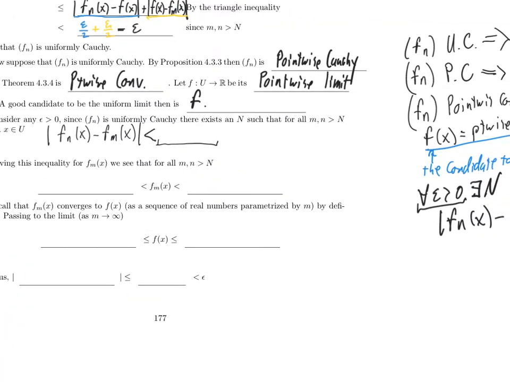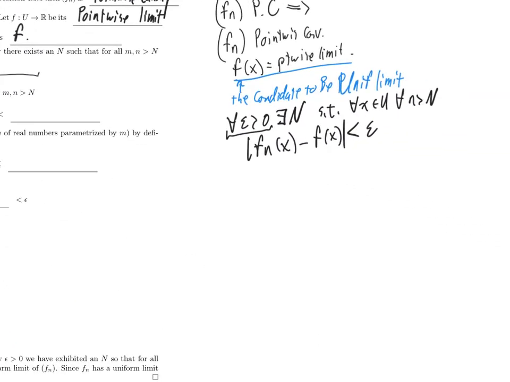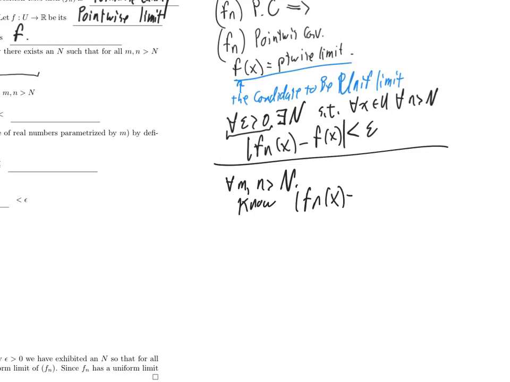So let's try to figure out what I want to put there. For all m and n bigger than this choice of big N, I know that the absolute value of f sub n of x minus f sub m of x is less than epsilon. So I want something that has no m's but does have n's. So let's try to use that.